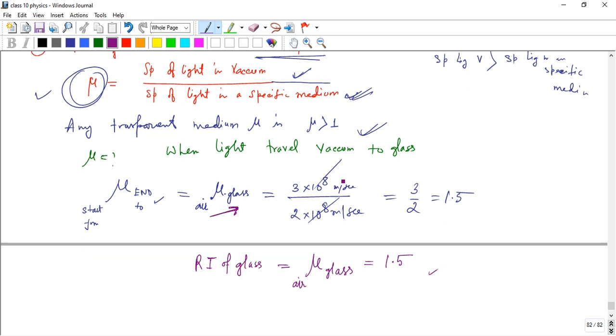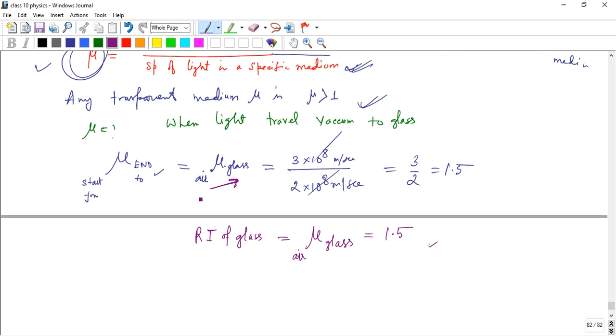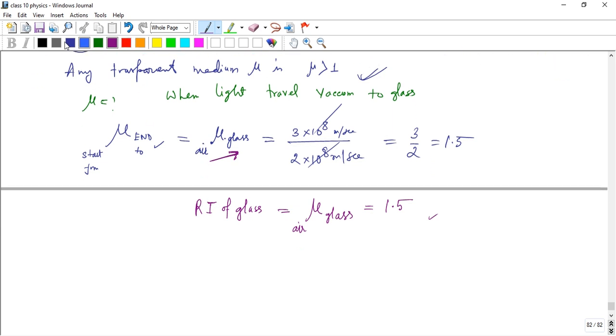So it is clear that the refractive index is greater than 1, because vacuum or air has the maximum speed of light. In a denser medium the speed decreases. Another example, take water. Similarly, light travels from air to water.